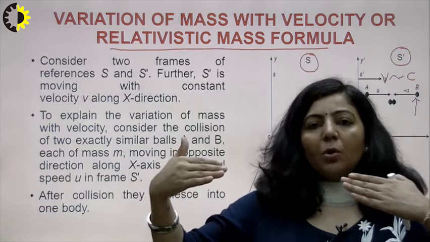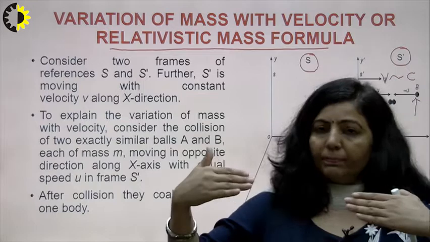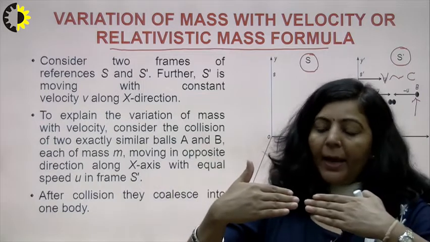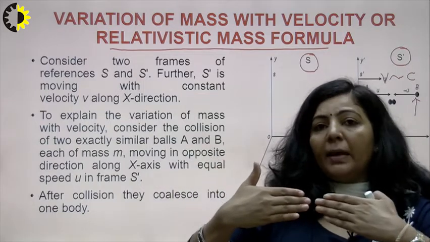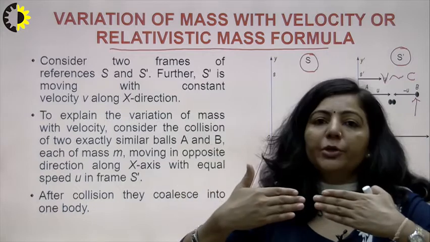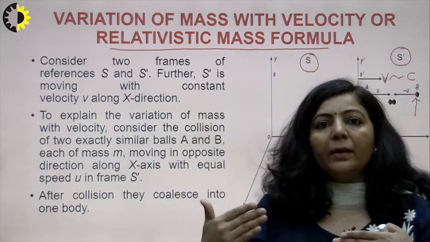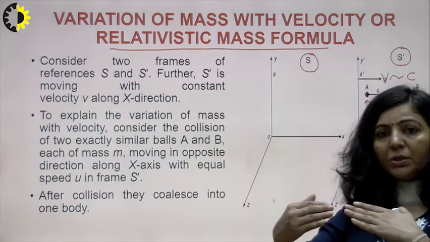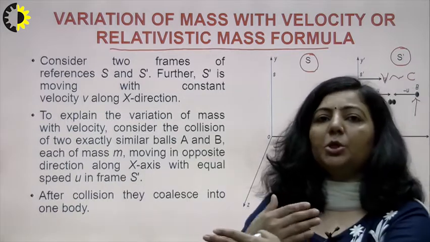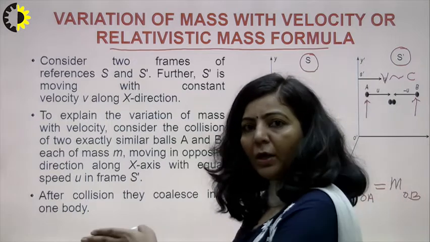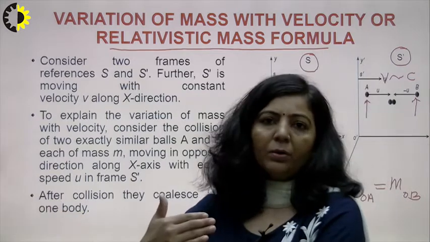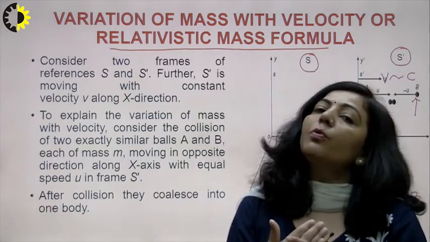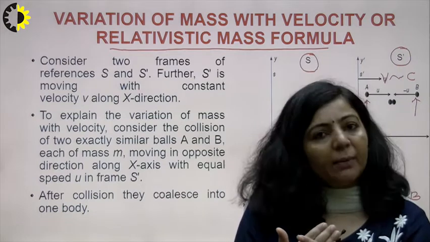They are moving with constant speed with respect to each other, and they are moving along a straight line, which means they are heading towards each other. These two are identical in nature and their speed is the same. They are moving in opposite directions, meaning this particle is moving along this direction, and the other one is moving along this direction. It means both particles have the same momentum.